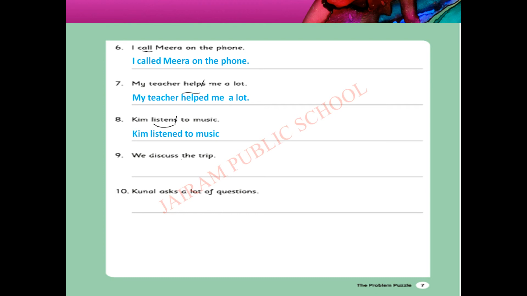Discuss. See children, in discuss also s is there, but we should not remove that because using s only the word completes. So don't remove s, write as it is. Underline the action word, then write as it is.